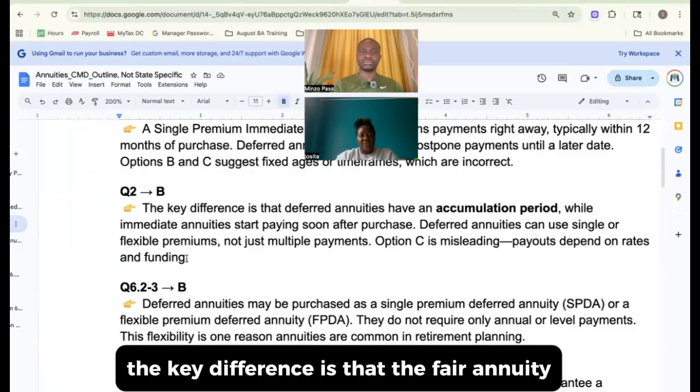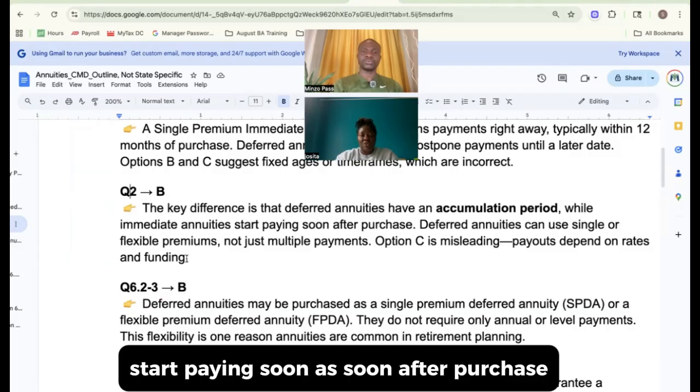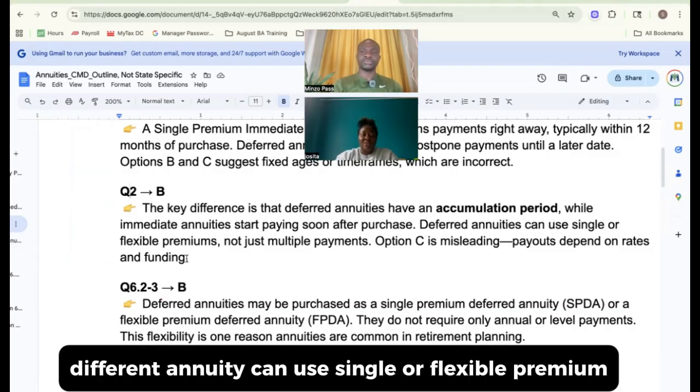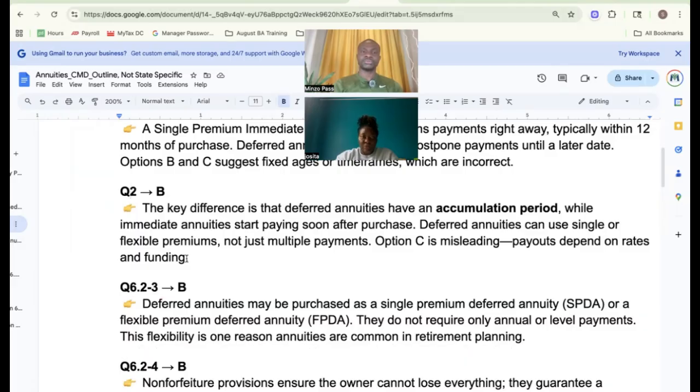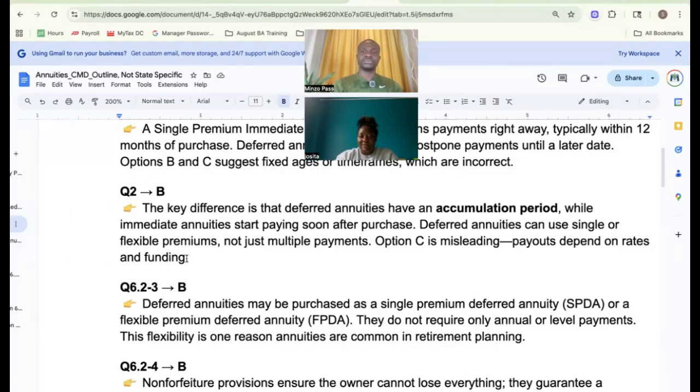The key difference is that deferred annuity has an accumulation period, while immediate annuity starts paying soon after purchase. Deferred annuity can use single or flexible premium, not just multiple payments. Option C is misleading.